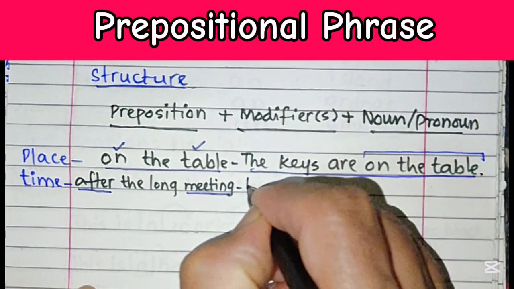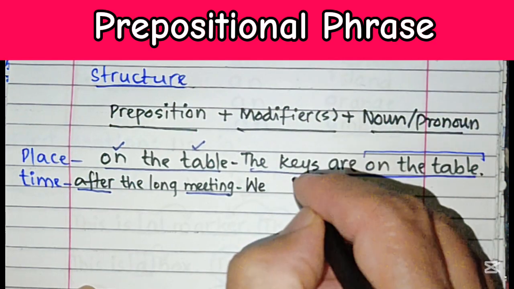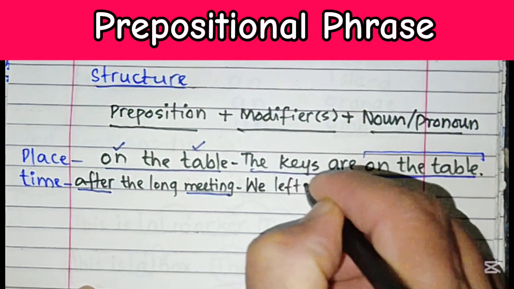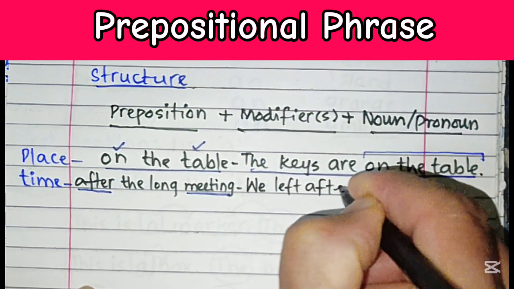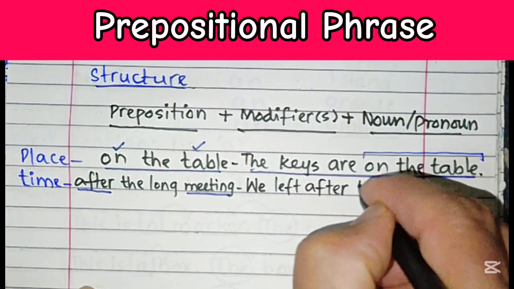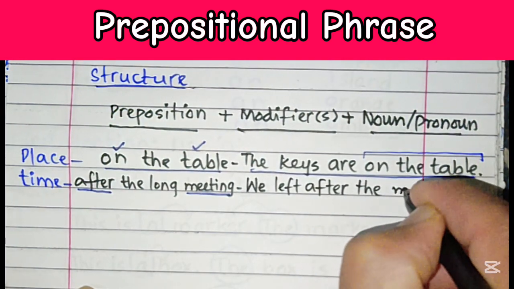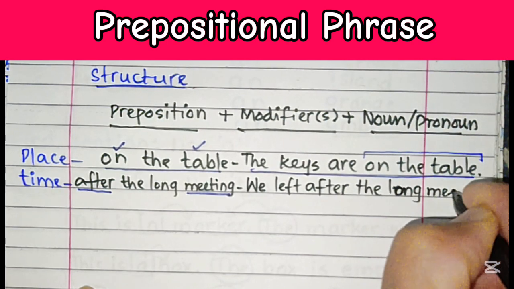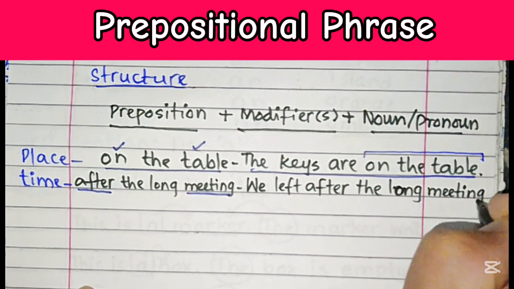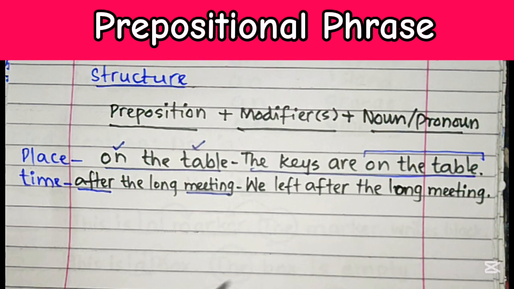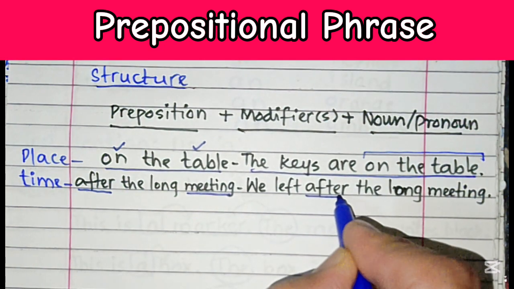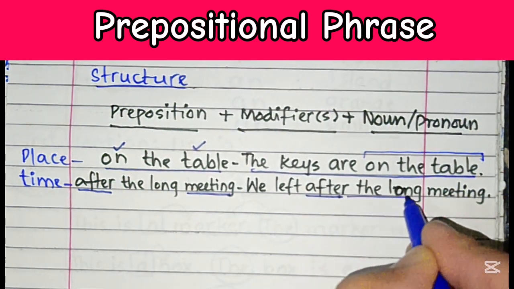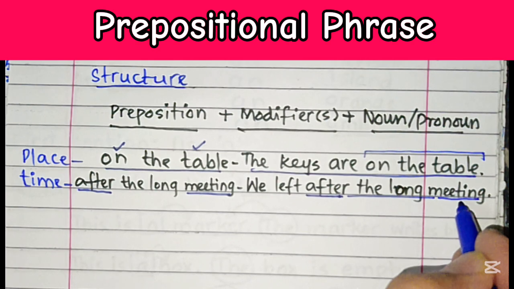So we can make a sentence: we left after the long meeting. Over here we can find the prepositional phrase that begins with after, a preposition, and ends at a noun, meeting.